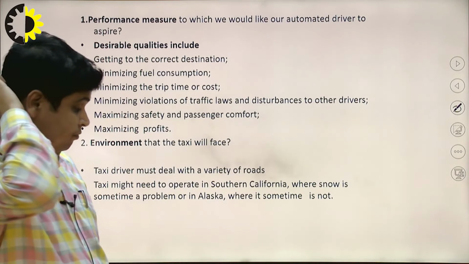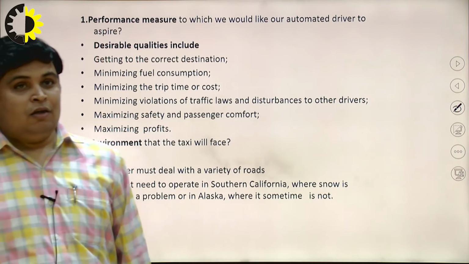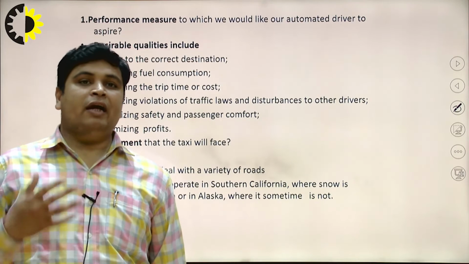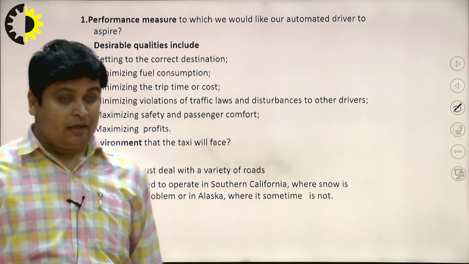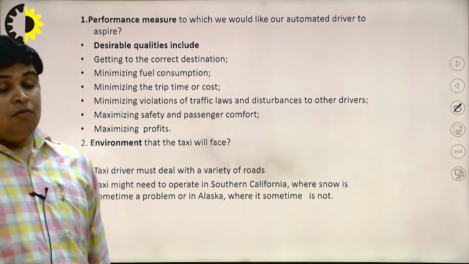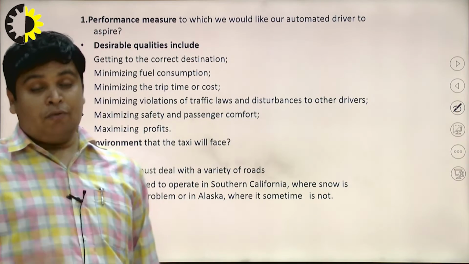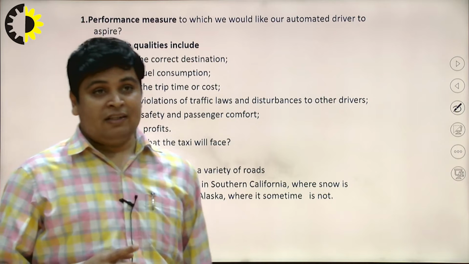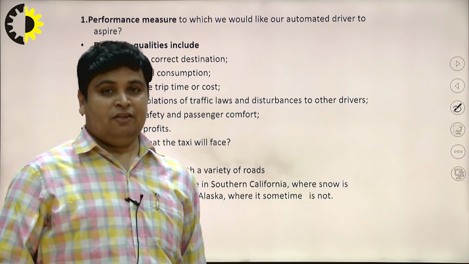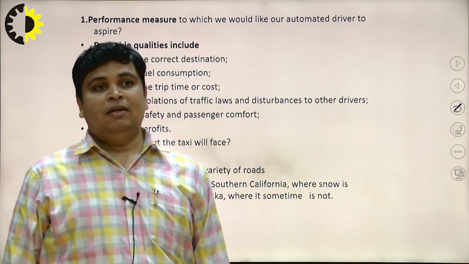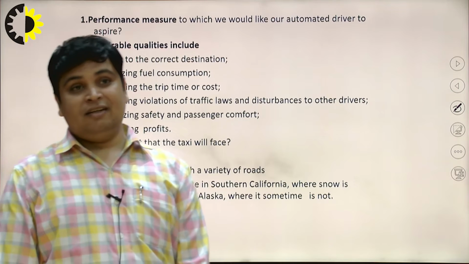Now, talking about the performance measures to which we would like our automatic driver to aspire, what different desirable qualities should be included in your agent? The first one is getting to the correct destination. This is the first priority. The second one is minimizing fuel consumption.